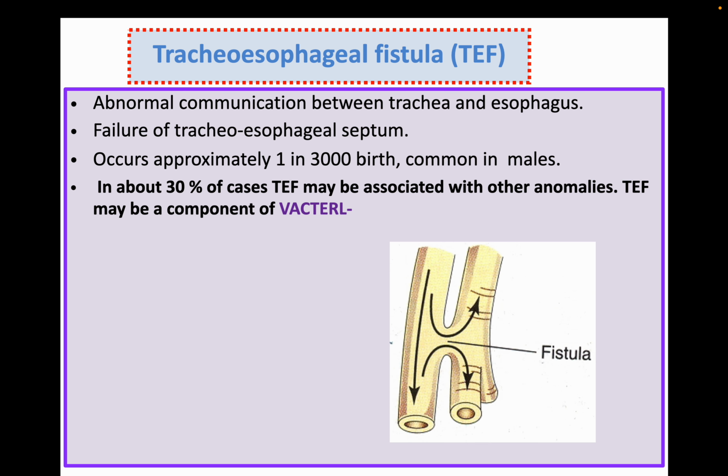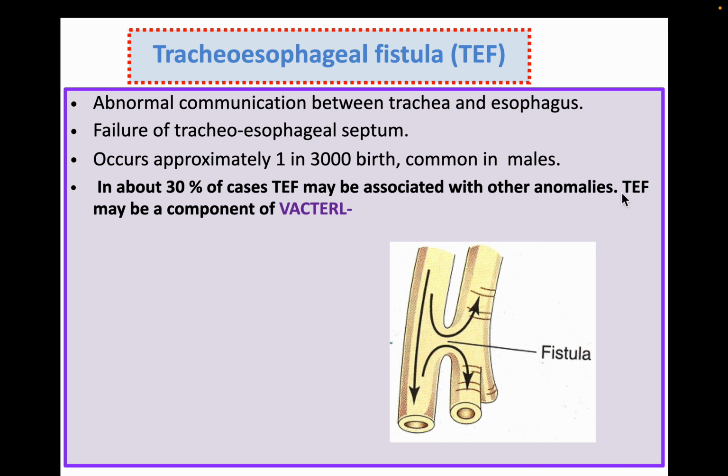Now tracheoesophageal fistula is an abnormal communication between the trachea and esophagus. It happens due to failure of the tracheoesophageal septum, so complete fusion of this septum does not occur, leading to the formation of this fistula. It occurs in approximately 1 in 3000 births, and is common in males. In about 30% of cases, tracheoesophageal fistula may be associated with other anomalies.